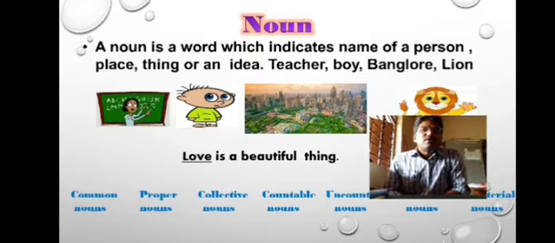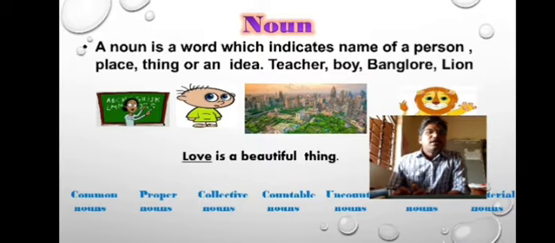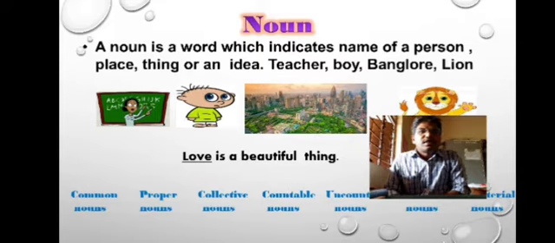Noun is the name of a person, place, or thing, or an idea. There are some examples in this slide: teacher, boy, Bangalore, and lion. Look at that word teacher. It's a name of a person, common noun. Boy is also a common noun. Bangalore, look, this is a proper noun. It is given name to a place. It's a name of a place and it is given by someone. Lion, it is also name of an animal. So it is also a noun.